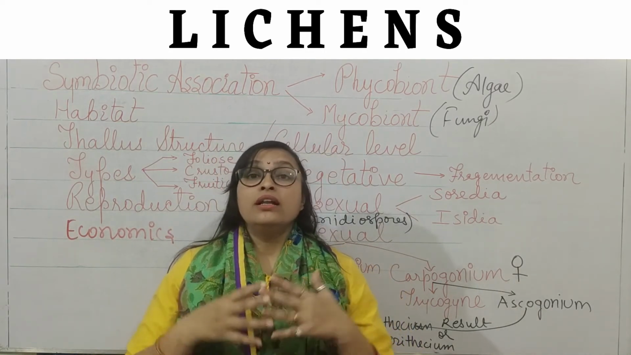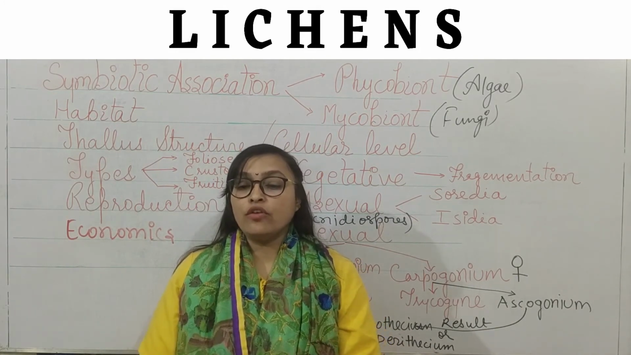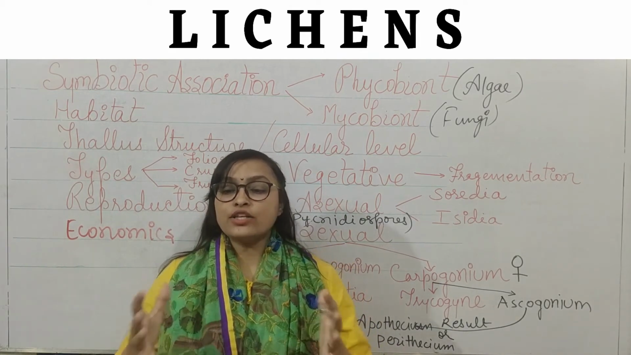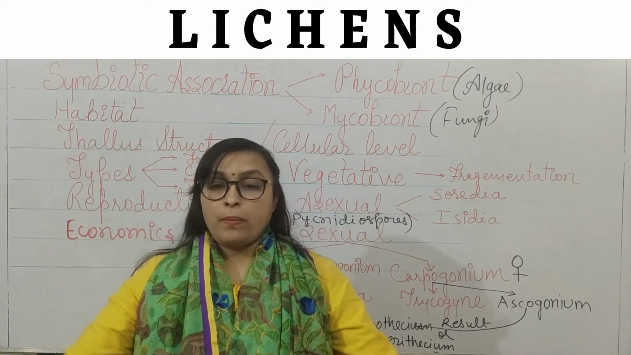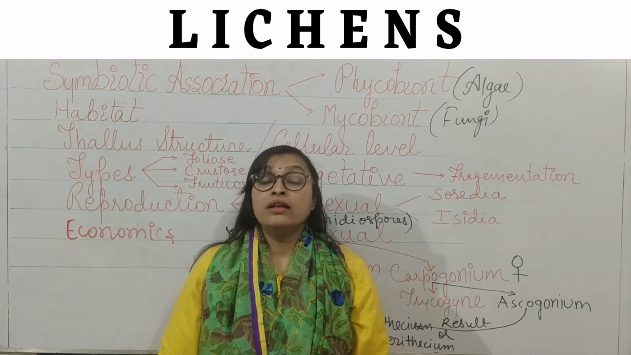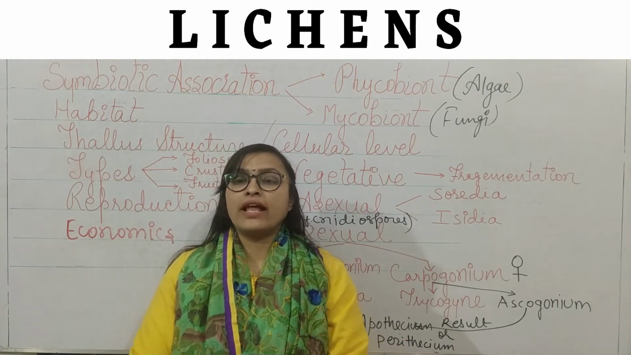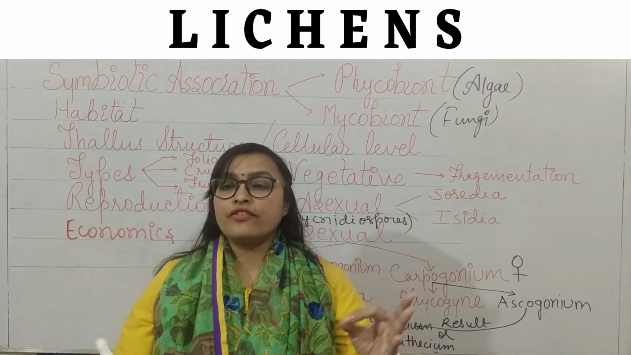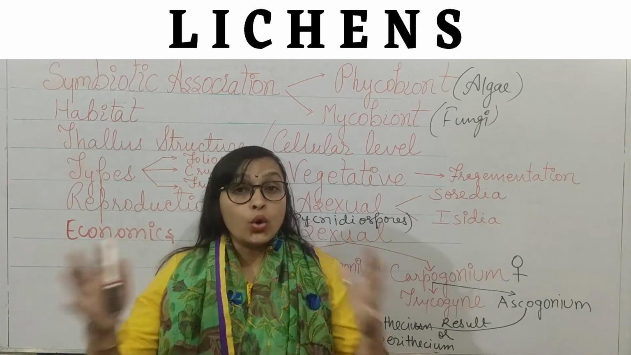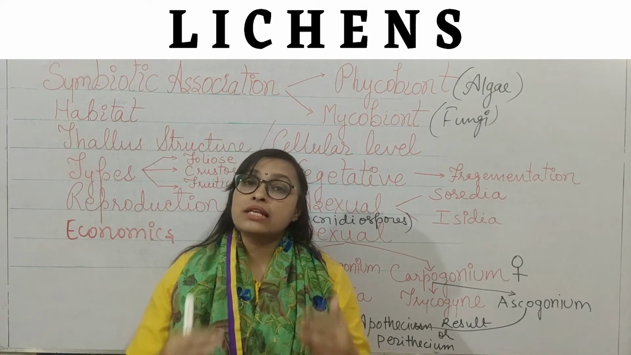Lichenometry. What is this? Lichenometry is a method of numerical dating that uses the size of lichen colonies on a rock surface to determine surface age. By this lichenometry, or colony counting, or calculation of the colony size, we can also calculate the age of the rock.